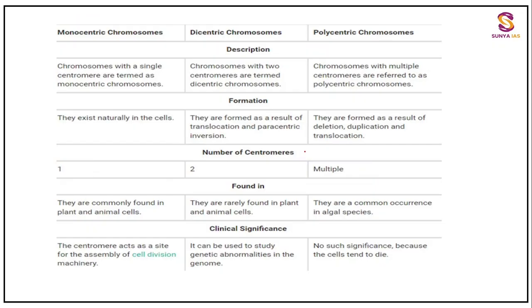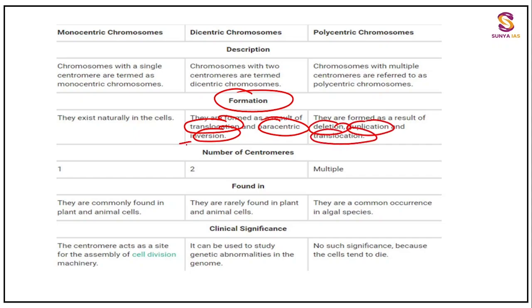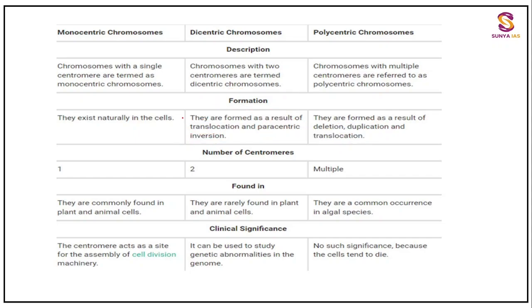Now they are happening because of certain aberrations like translocation, paracentric inversion, duplication, deletion. Just remember it right now. I'll be telling you when we start aberration. This exactly you have to learn over there: what is translocation, paracentric inversion, deletion, duplication. This you have to study a bit later, while completing the cell cycle right now.